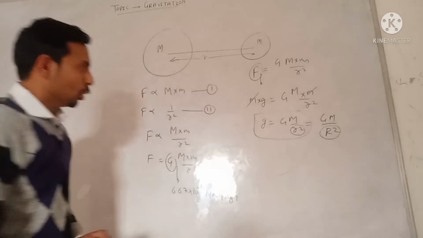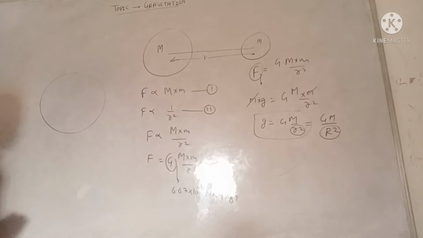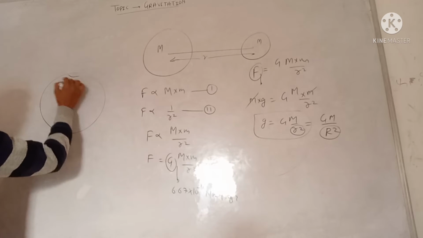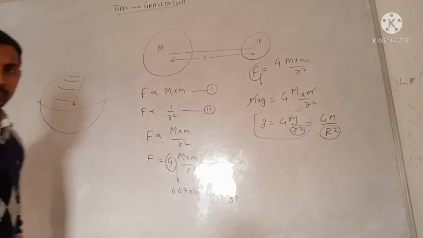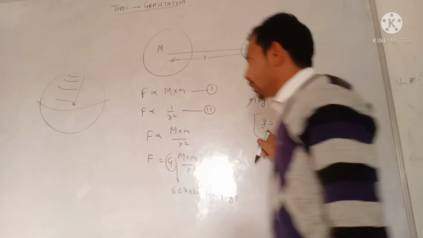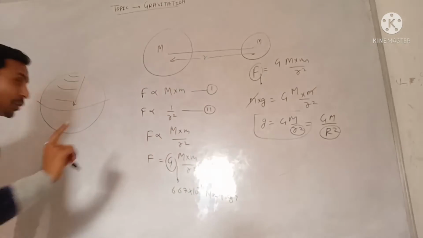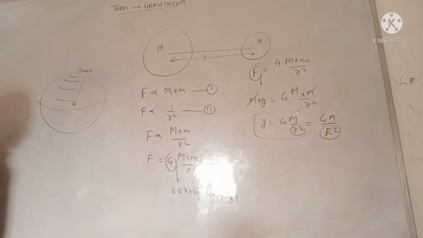If we suppose that the earth is a sphere like this, then from the poles to the equator the radius goes on increasing. In that case, the value of gravity goes on decreasing. So we can say that the value of g is maximum at the poles and minimum at the equator.